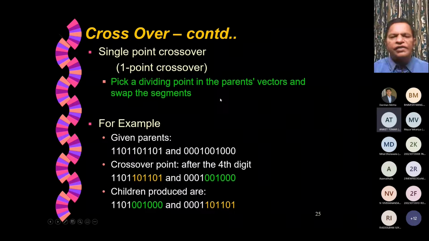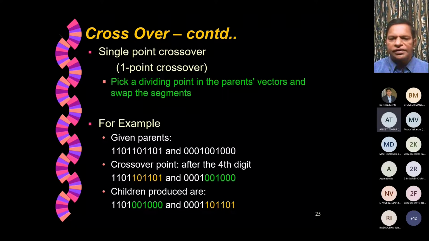What we try to do is take a chromosome. Let us say that this is one member of the population and this is another member of the population. So these are 2 chromosomes. First of all, we have to decide that these are the 2 members that we are going to mate. That is decided based on our natural selection, the roulette wheel simulation. So let's say that these are the 2 members selected from the population. The next step is that we have decided to go for single point crossover, which means crossover will take place at only one point.